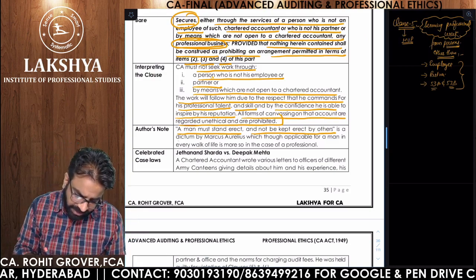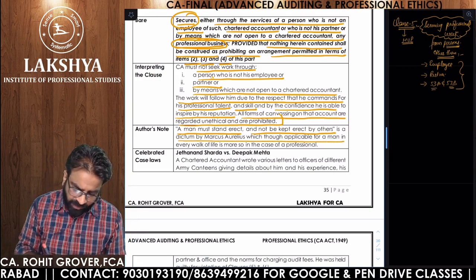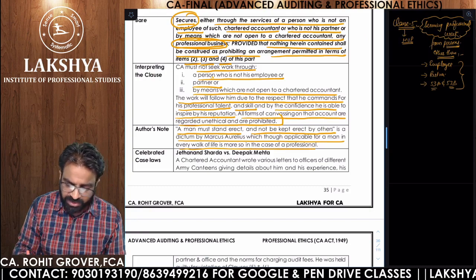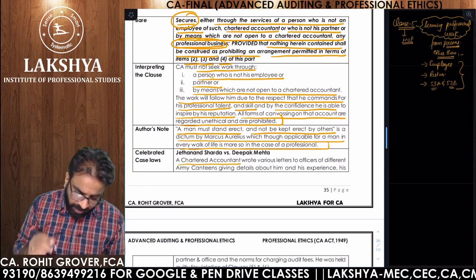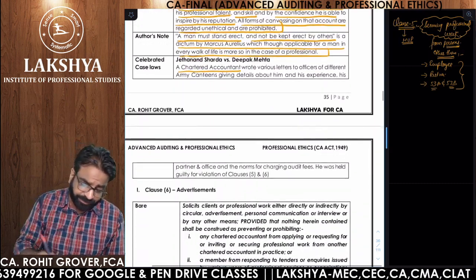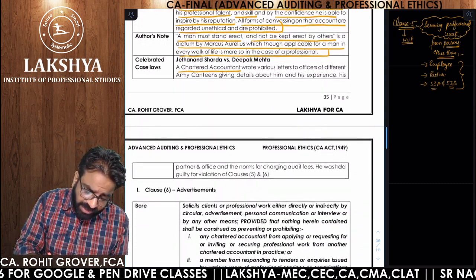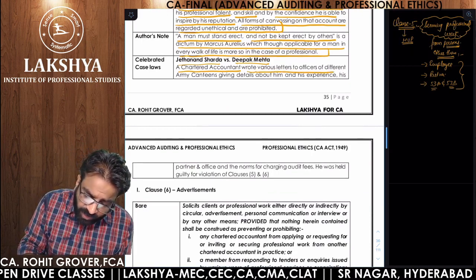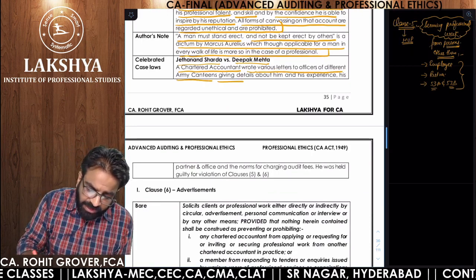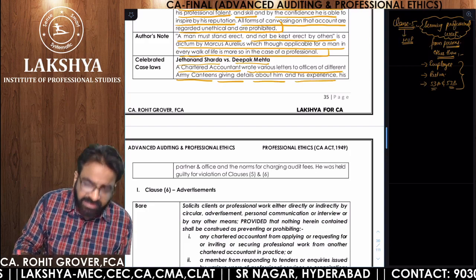It is a dictum by Marcus which, although applicable to a man in every walk of life, is more so in the case of a professional. So a chartered accountant. Now let's see this example. Jethan and Sharda versus Deepak Mehta. A chartered accountant wrote various letters to the officers of different army canteens giving details about him and his experience.